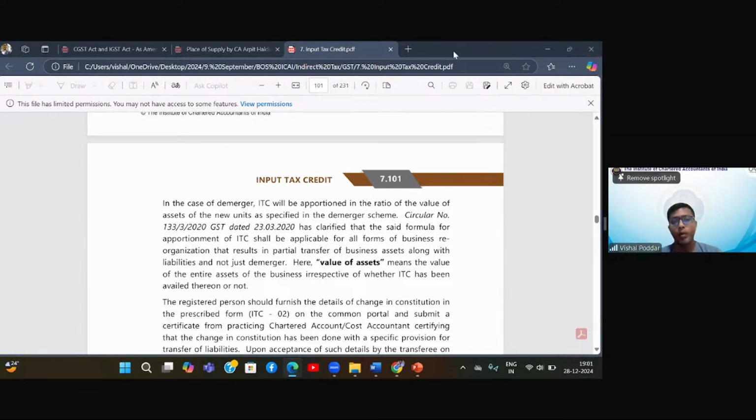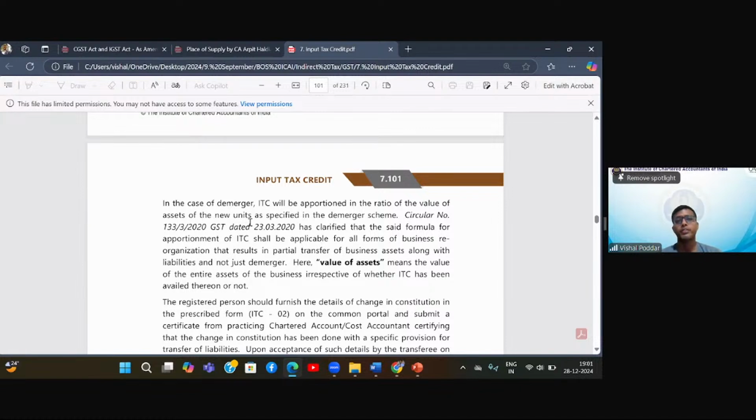Correct? Now, there is another circular which is clarifying another issue. This circular is clarifying the issue relating to demerger. Now in demerger, what happens? There is one company which gets split into two or more companies. So let us say it is company A, and after demerger, it has become company B and company C. Now, first thing is clear that I will be transferring my ITC to you because I have fulfilled all the above conditions.